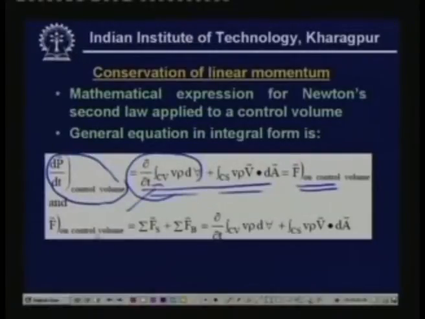The net force acting on the control volume can be split into sigma Fs plus sigma Fb, where this is the sum total of all the surface forces, and this is the sum total of all body forces acting on the control volume. So finally the linear momentum equation boils down to sigma Fs plus sigma Fb is equal to the rate of momentum change of the control volume plus net momentum flux out of the control volume.